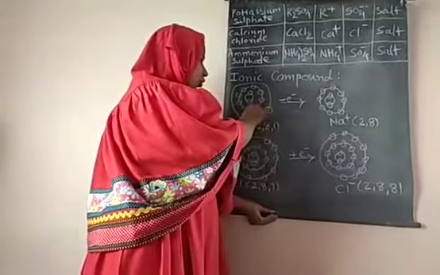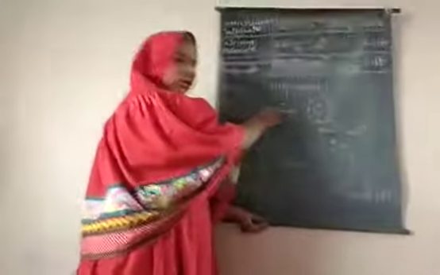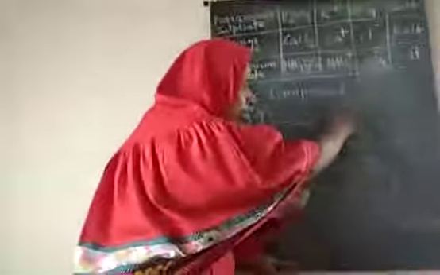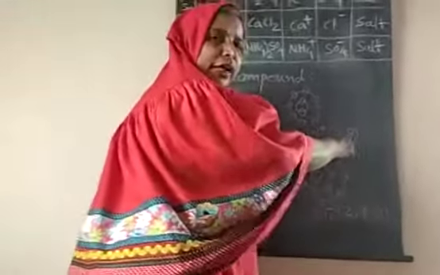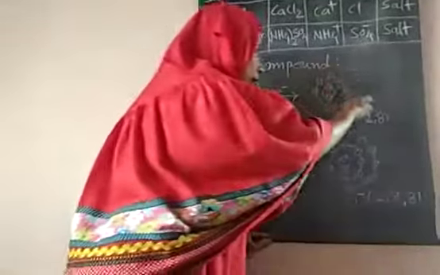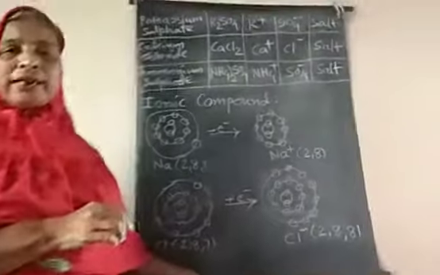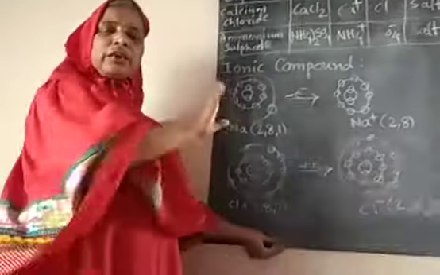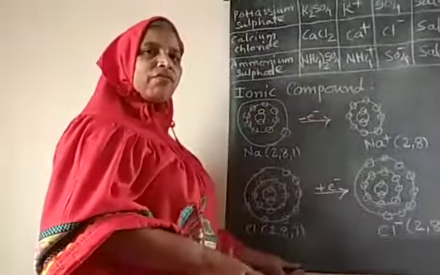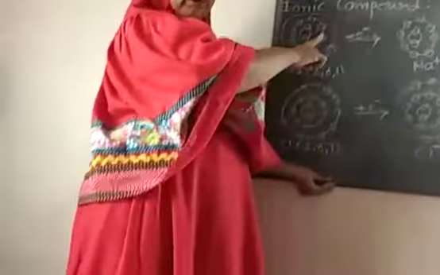So when sodium loses one electron, it gets a stable electronic configuration, that is 2,8, and sodium is converted into ion form, that is, a charge is present on sodium. So the sodium atom converts into a sodium ion after losing one electron.